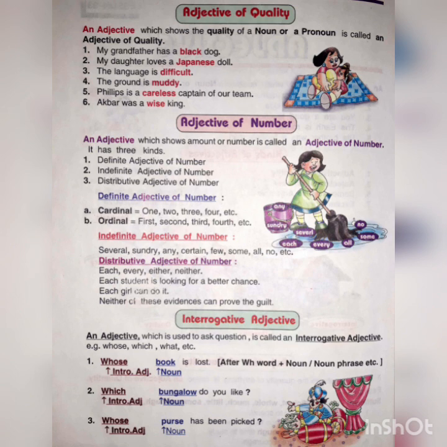Whether it can be called distributive adjective or distributive pronoun, you can understand it by keeping in mind the definition. Adjective is a word that is used before noun. Simply you can say. So here, each man had 3 sons. After each what has been used? Man. What is man? Noun. That's why each is called distributive adjective. I have already defined it.